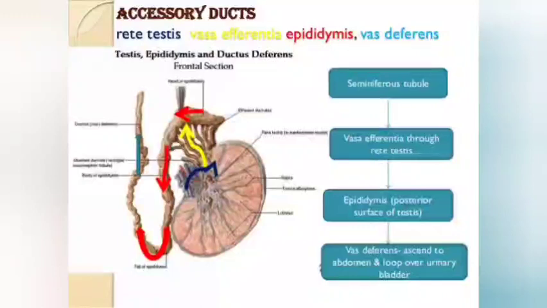So if you see this diagram, you can see that the seminiferous tubules undergo the process of spermatogenesis, and they pass on their secretion to the vasa efferentia through rete testis. From there it goes to the posterior part, that is epididymis, and from there it goes to the vas deferens.